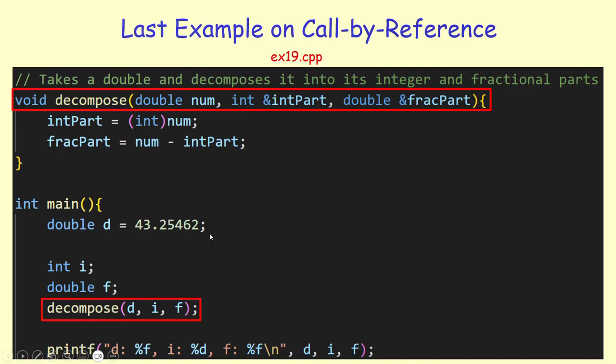Within main, I declare a double variable d equal to 43.25462, and I'm going to get the integer part of it in i and the fractional part of it in variable f. A copy of d is going to be made into num, but i and f are passed as reference variables into integer part and fractional part. So any changes that I make to integer part and fractional part within this function will actually change the values of i and f. So when I return from this function, I can now print the values of i and f.